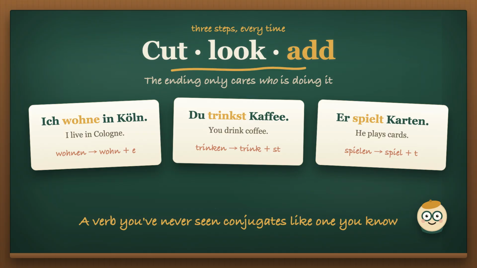Cut the n, look at who is doing it. Add the ending. Notice you never have to think about what the verb means. That's the useful part. The ending only cares about the person. So a verb you've never seen before conjugates exactly like one you know well.